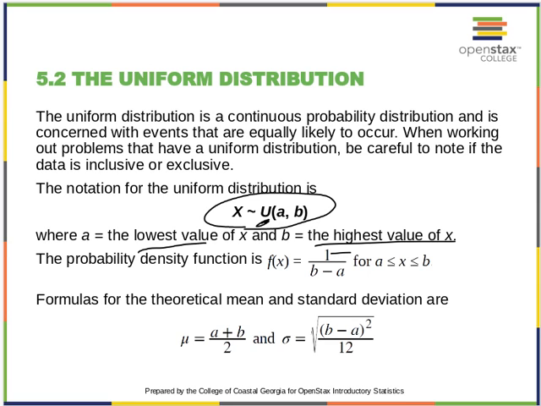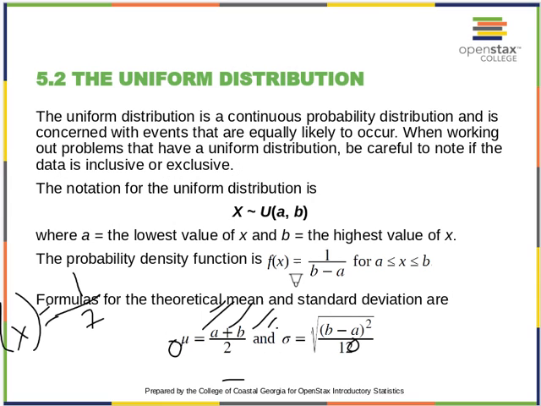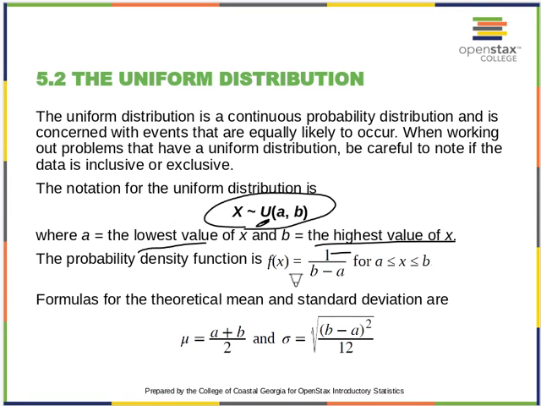As I said, f of x, which is that value on the left, is determined by 1 over b minus a, the high minus the low. They all have equal probability, which is why that is possible.